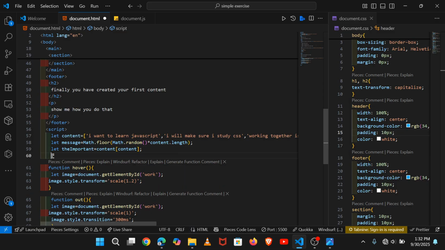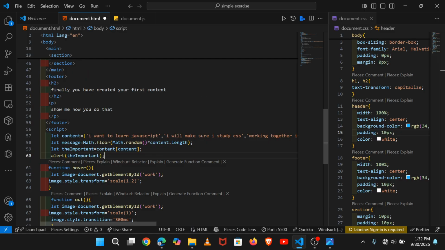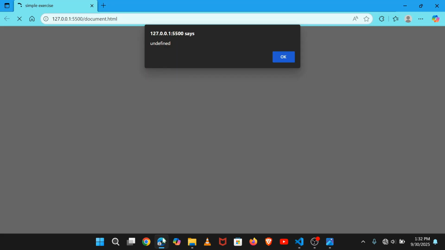Ctrl S to save, and when you are at, for example, the important, Ctrl S to save, you go there and you find something has happened.